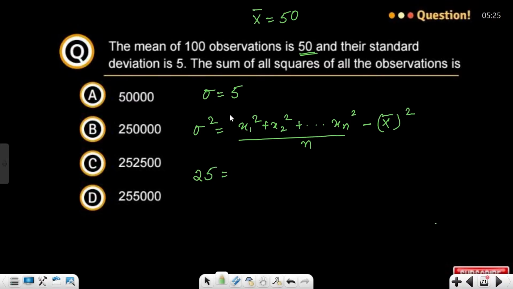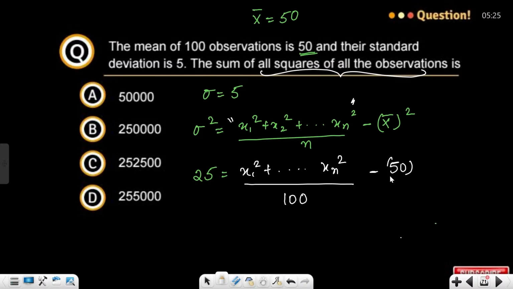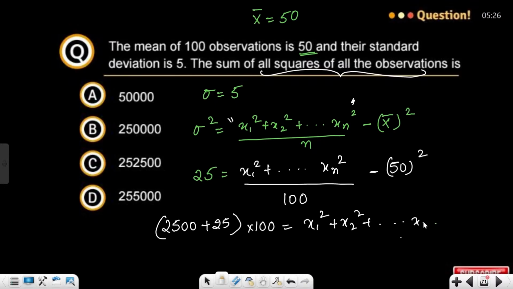25 is equal to this expression, the sum of squares of all the observations, which is what you're looking for. So let's keep it as it is, upon n. N over here is 100 observations and mean is given as 50. So this is 50 square. Now if you shift it towards the left hand side, 2500 plus 25 into 100 will be your answer, which is x1 square plus x2 square, the sum of squares of all the observations. So 2500 is matching with option C, guys.